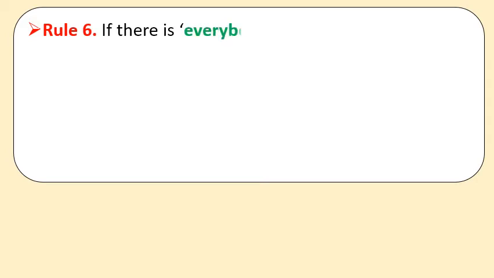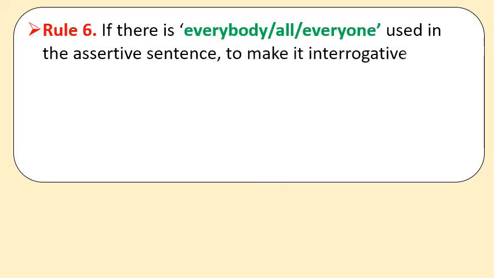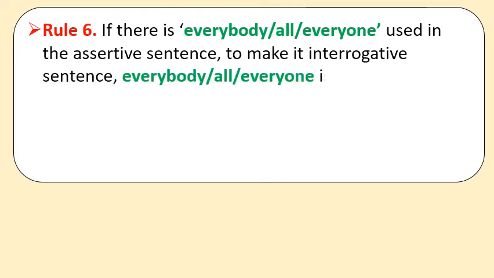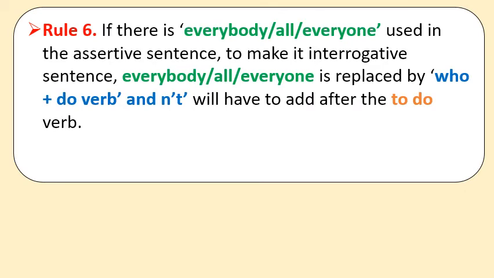So now let us see rule number 6. If there is "everybody", "all", "everyone" used in the assertive sentence, to make it an interrogative sentence, "everybody", "all", "everyone" is replaced by "who" plus the do form, and "not" will have to be added after the do verb.